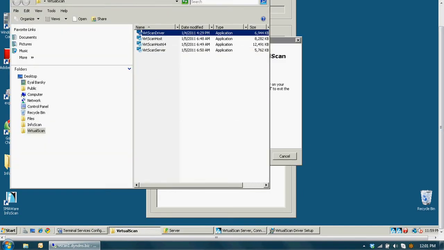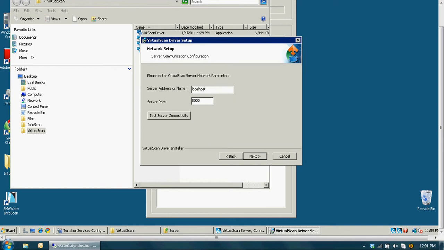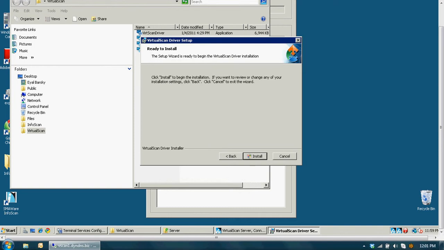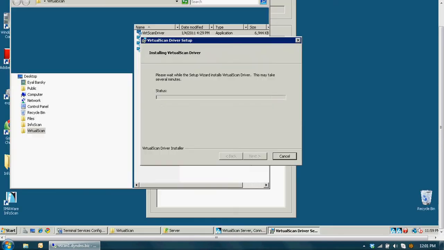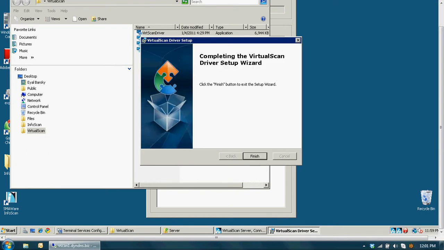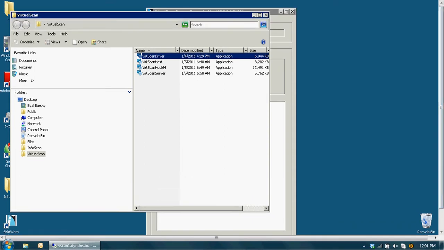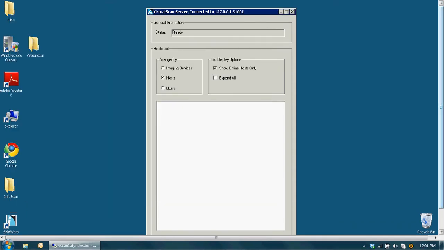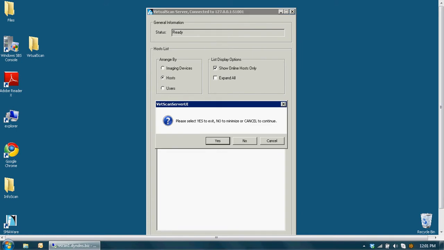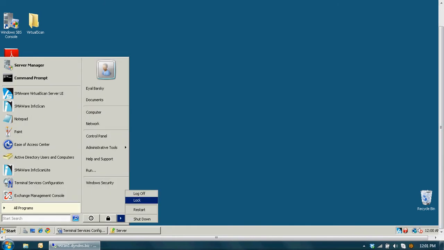Go to the driver. And it's always good to exit the server, log off, and log back on.